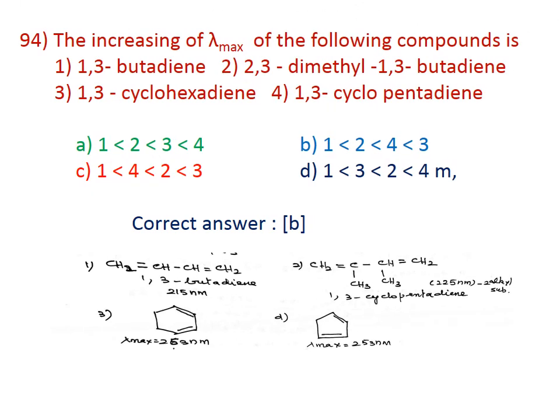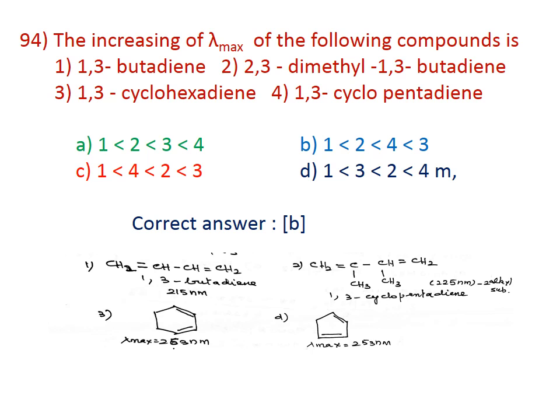The increasing order of lambda max of the following compounds: 1, 1,3-butadiene; 2, 2,3-dimethyl-1,3-butadiene; 3, 1,3-cyclohexadiene; 4, 1,3-cyclopentadiene. The correct answer is B. For 1,3-butadiene, the lambda max will be equal to 215 nanometer,